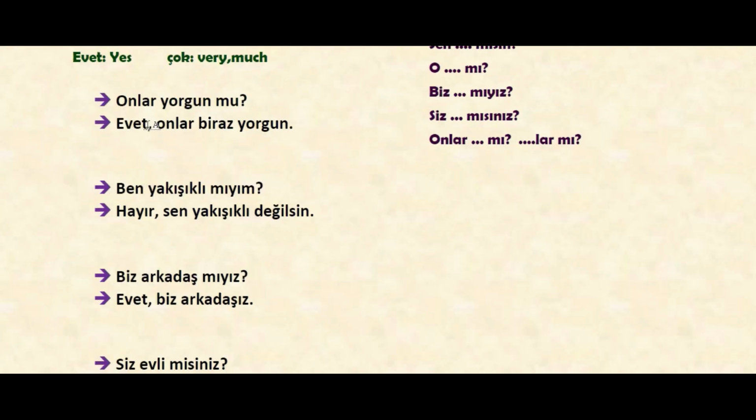In the other one we see onlar yorgun mu? Evet, onlar biraz yorgun. So the subject of the sentence is onlar. And we said that with onlar we have two options. One is using it just like o. With o we said that we don't put any personal suffix after the question particle. That's why we see yorgun mu. Because of the last vowel of the word stem we see u with the question particle. Onlar yorgun mu? Or this would be onlar yorgunlar mı as well. So the other option would be yorgunlar mı?